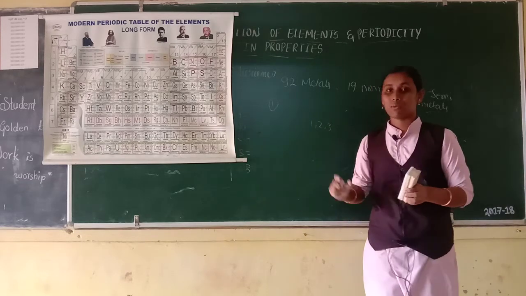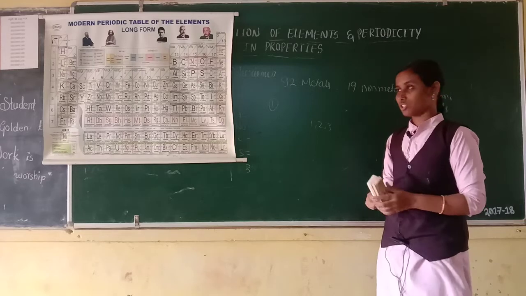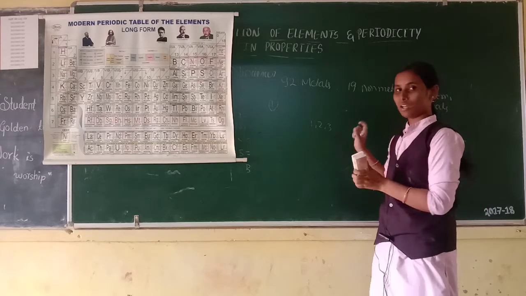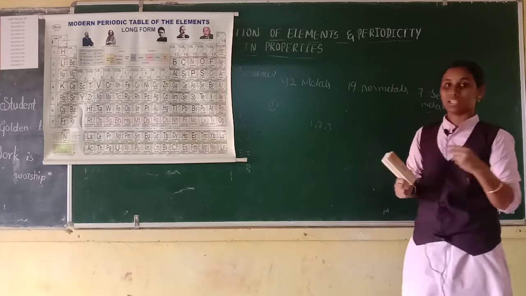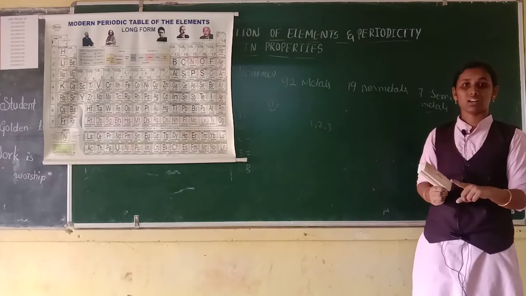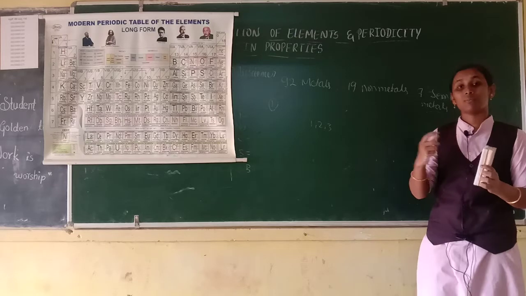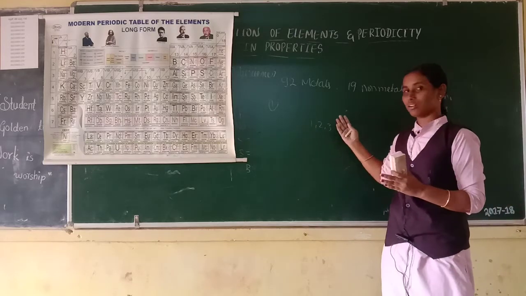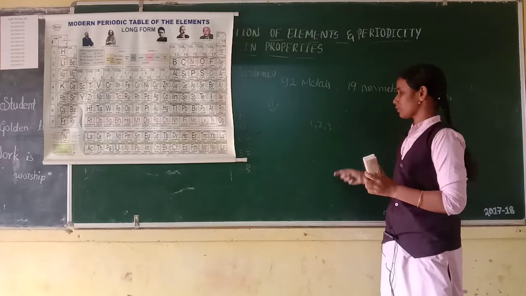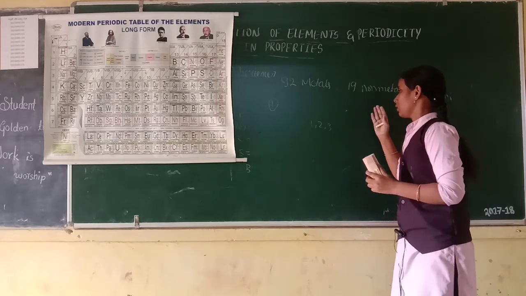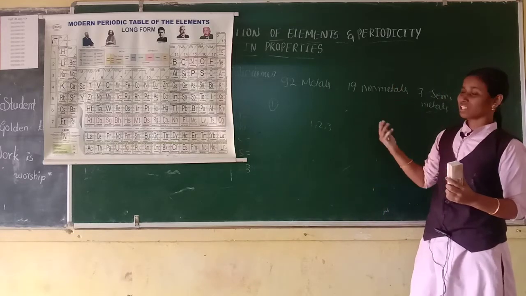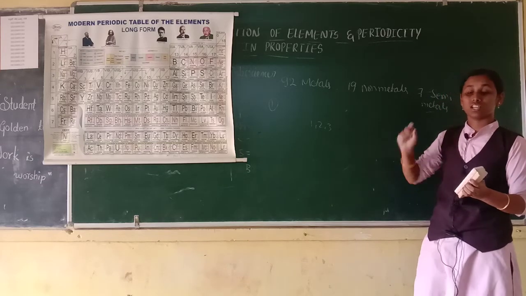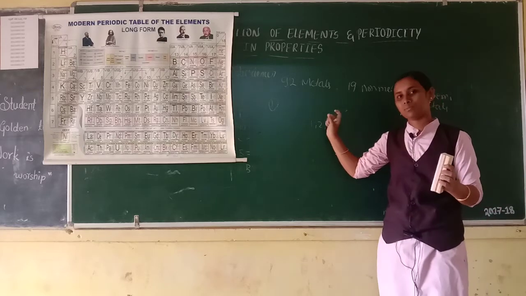Then we discussed what electronic configuration and shell are. Shell means main energy level, for example K, L, M, N. Electronic configuration means the distribution of electrons into different orbitals of an atom. That is called electronic configuration. Already we have discussed that. Next, what did we discuss? Nomenclature. For nomenclature, you should remember the names of the digits.